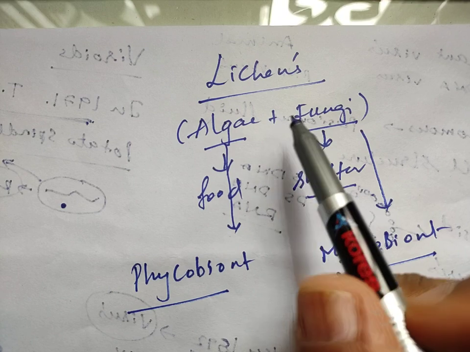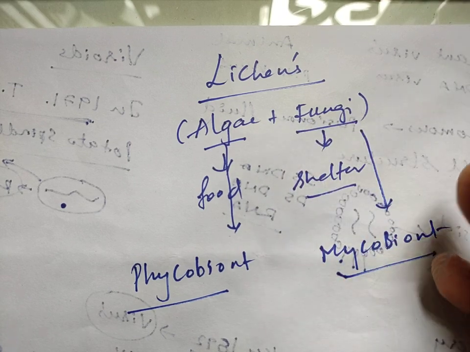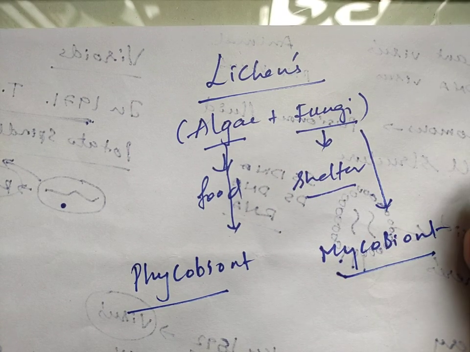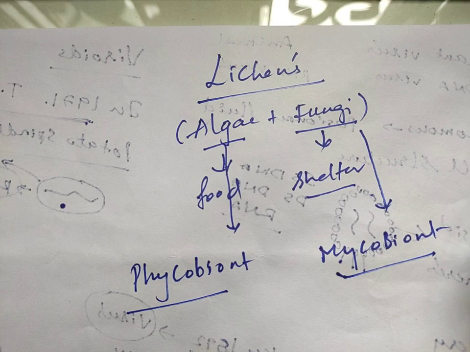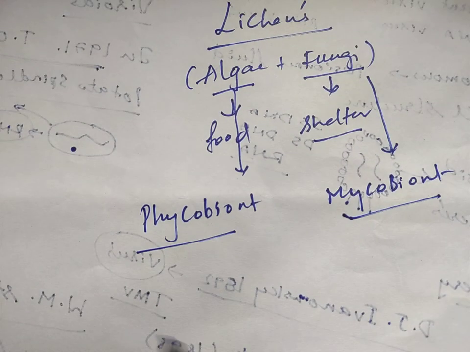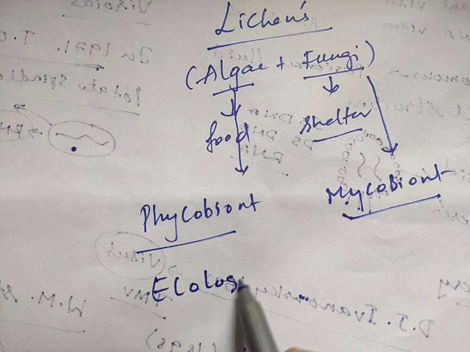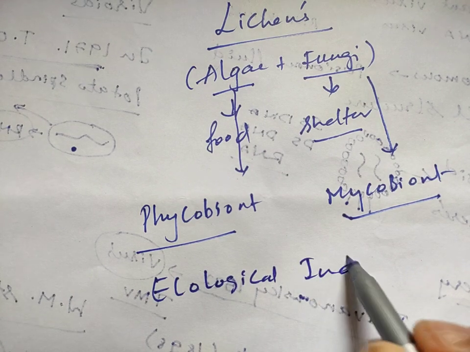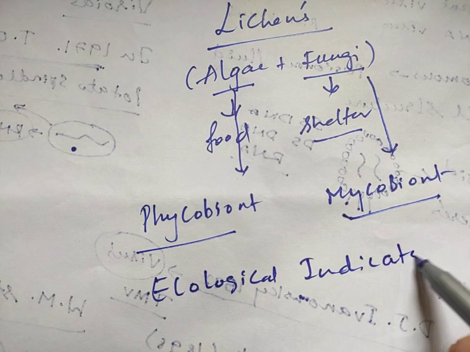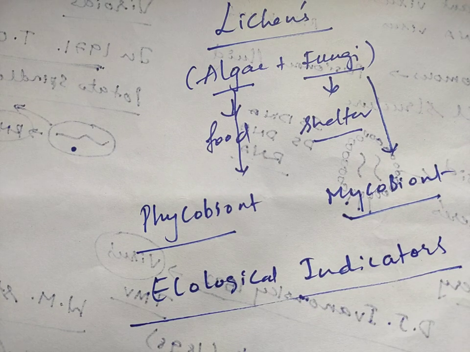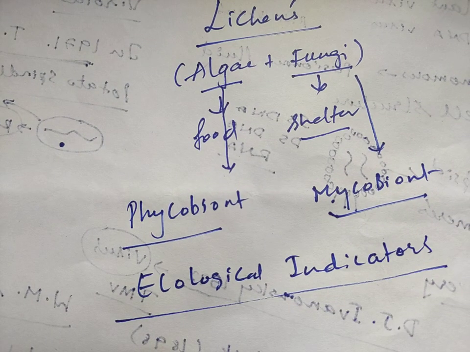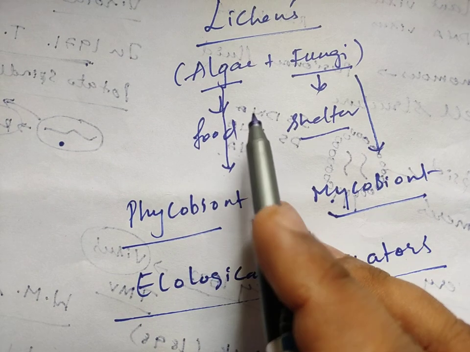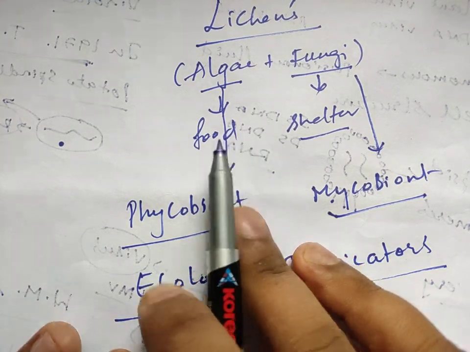Usually lichens are found in forests, or in areas where there is very little pollution. So we call them ecological indicators. They indicate the ecological status, or the atmospheric pollution also. If the pollution is less, only then you find lichens, otherwise usually we don't find them.